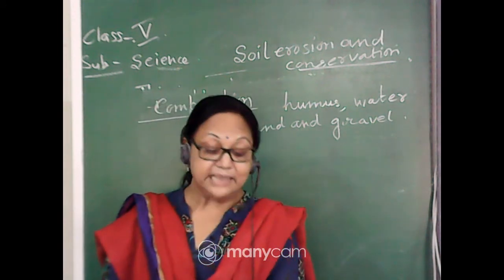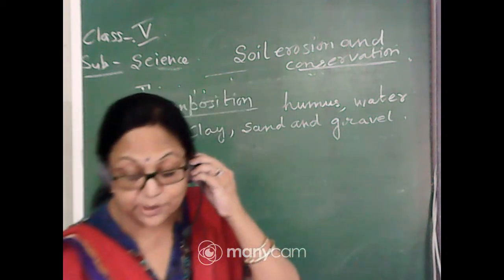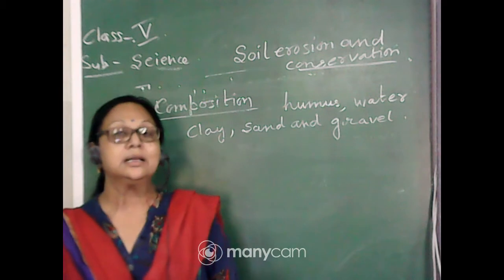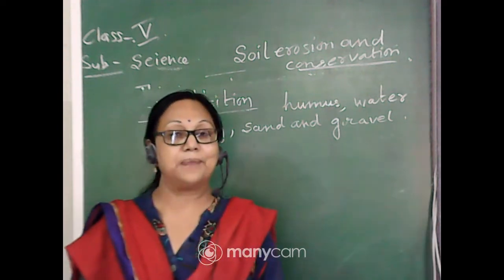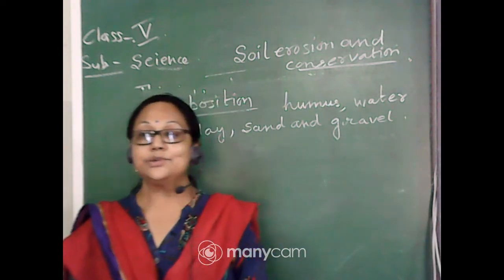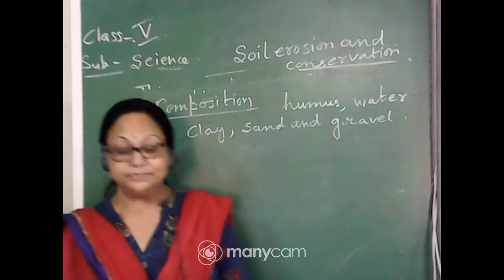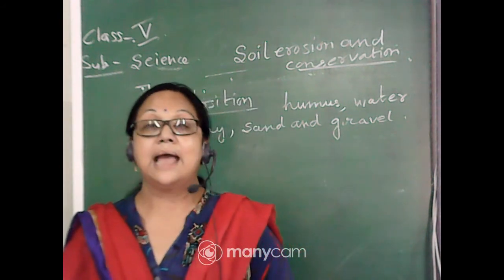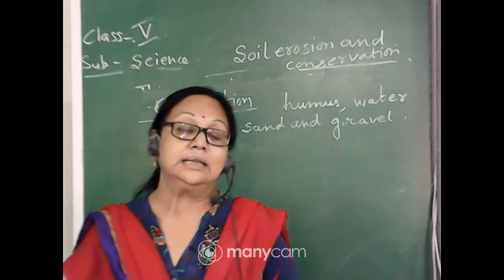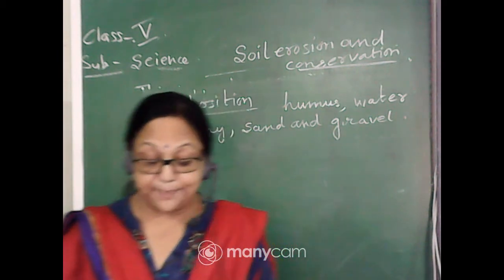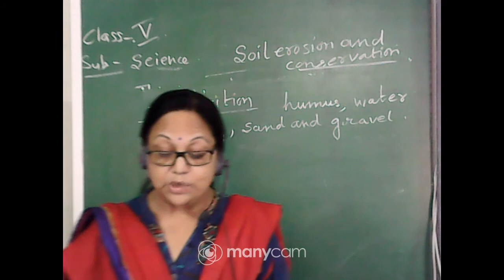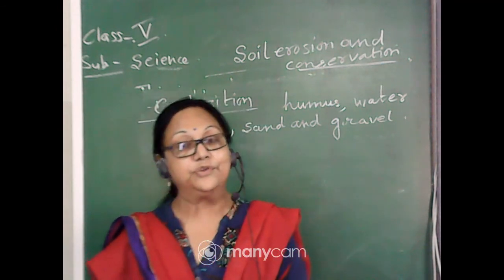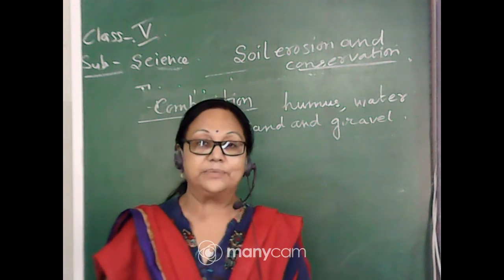Now next, uses of the soil. We know what are the uses of the soil. As we know, plants grow in the terrestrial part, or the plants grow in the soil. Due to the soil, the plants grow, and the soil actually holds the plant. So they hold the plant, and we get fruits and vegetables from the plants. So we get all kinds of food items from the plant.